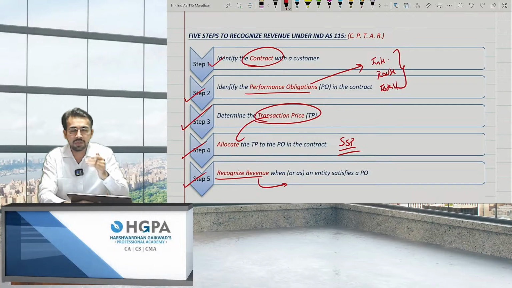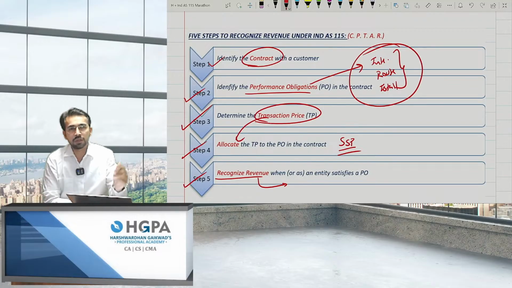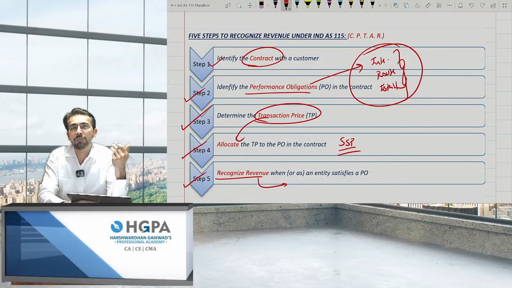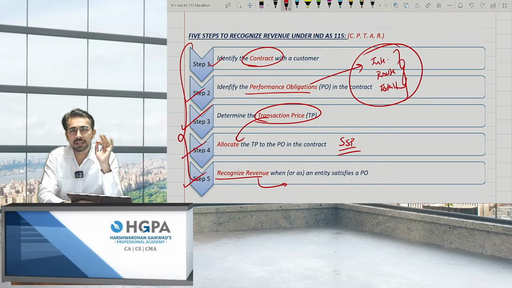If there are multiple POs, that is multiple performance obligations, as in this scenario there was router, installation, and internet service, then router and installation will be treated as the two different performance obligations which I have completed, and the internet service will be completed over the period, right? So these are the basic 5-step model, which is nothing but CPTAR.